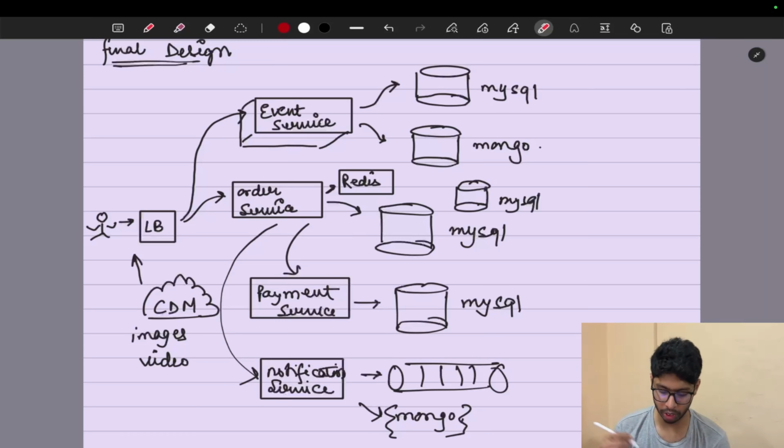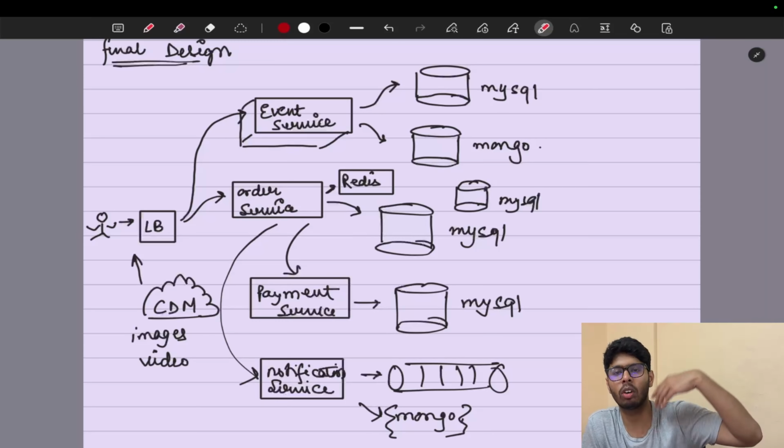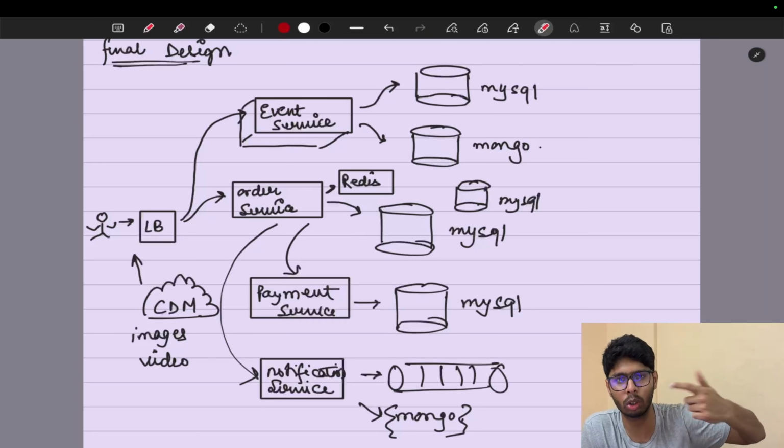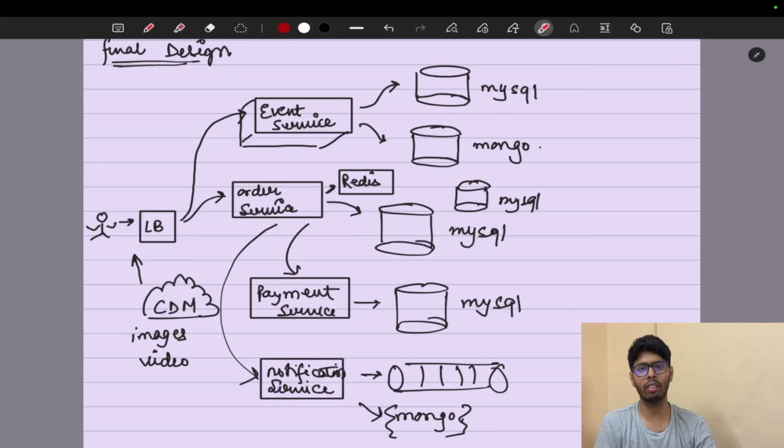After that, when this particular seat is locked, if all the other users, user 2, user 3, want that seat, it will look grayed out to all of them. There will be a start time and an expiry time of 10 minutes, in which you can do the payment and get the ticket. The payment page will open, and the user will do the payment within 10 minutes. The payments are going to be stored in MySQL, there is a notification service, and after that you will get the tickets. It is pretty simple.